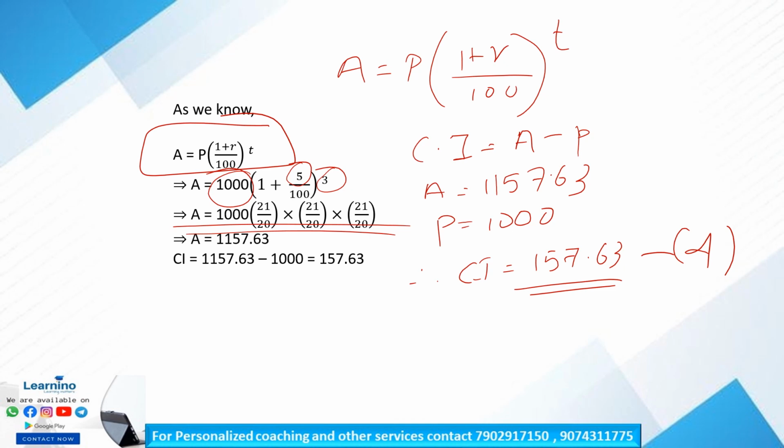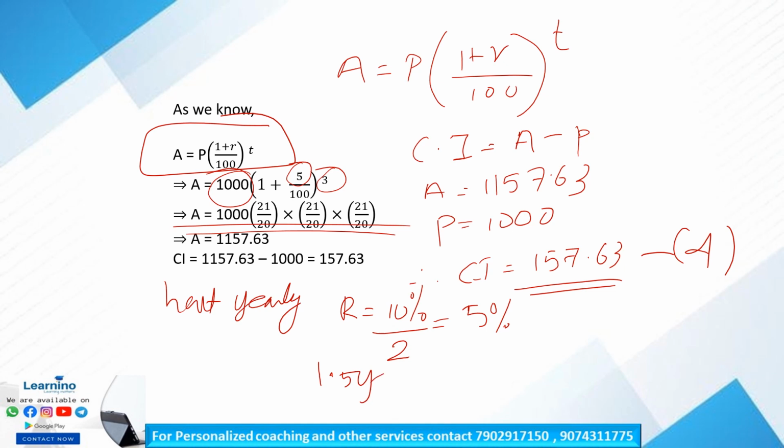Is it clear? We are calculating the half yearly compound interest. Half yearly compound interest. Okay. So R is equal to 10 percent, 10 divided by 2, 5%. And also 1.5 years means what?